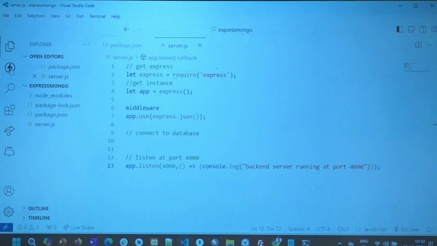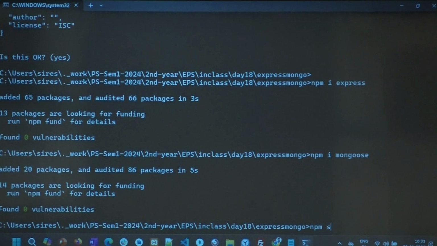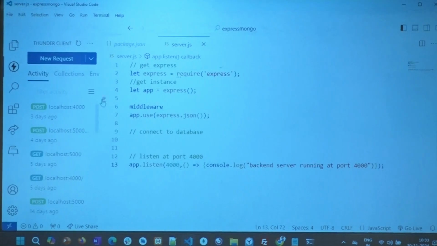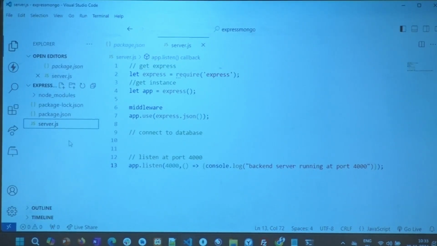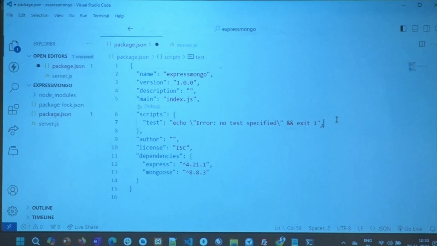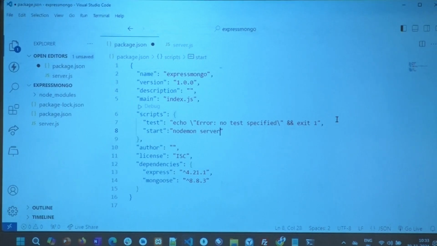Control S. I go to Thunder client. Before that, let me start the server. npm. Can I say npm start? What do you say, guys? Can I say npm start? Will it start the server? No. Why not? Because I didn't add that script there. So let me go here and say start. And I want to use nodemon because I don't want to start it every so often.